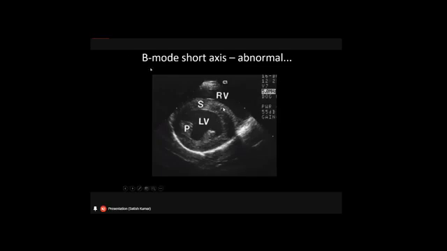So what is this B mode short axis image? When the heart is sliced at this portion, as I was talking about, if these are the ventricles, if these are the atria, and if this is the mitral area, what we can see here is the left ventricle and probably some of the right ventricle.